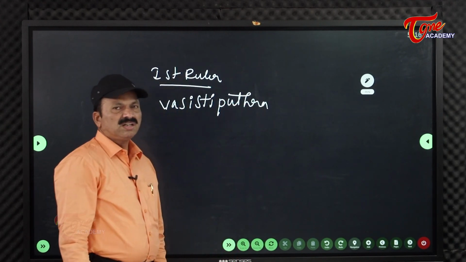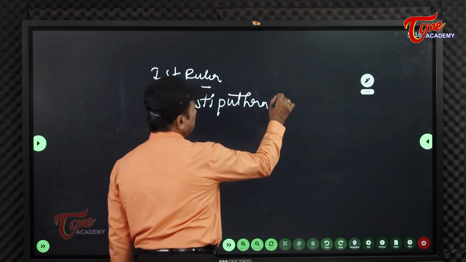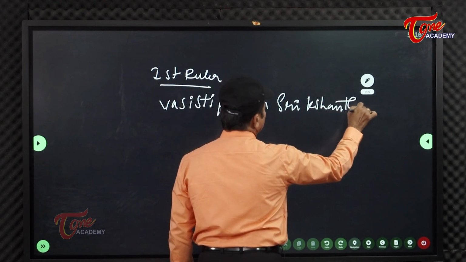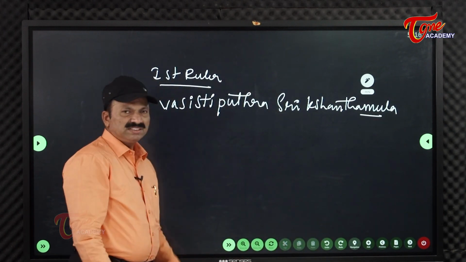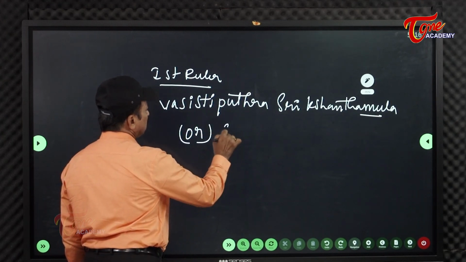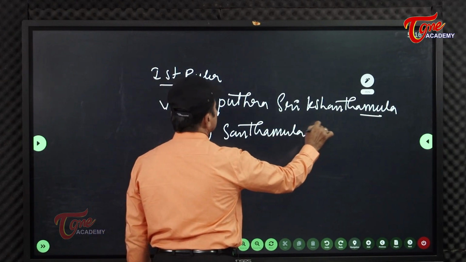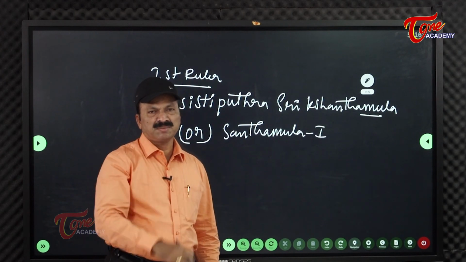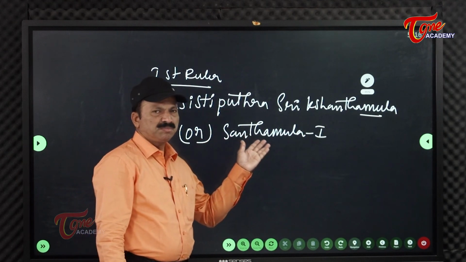Who was the first ruler in this dynasty? Vasishtiputra Sri Shantamula. Otherwise, he was also called Shantamula I. Time period is not necessary because inscriptions say some period, Puranas say some other period. That's why time period is not necessary, not that much importance here.